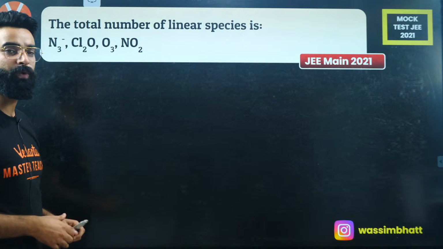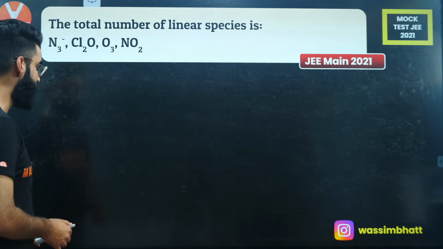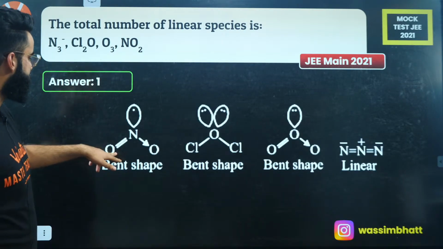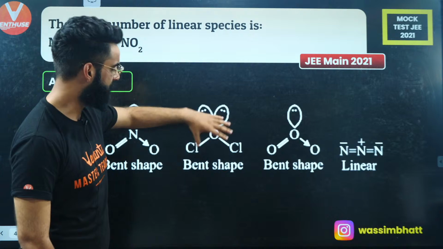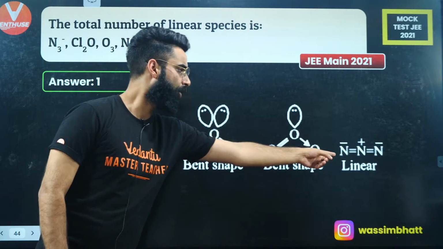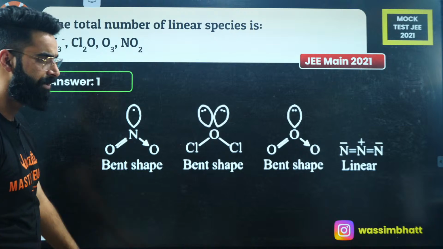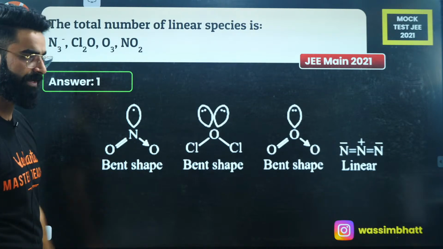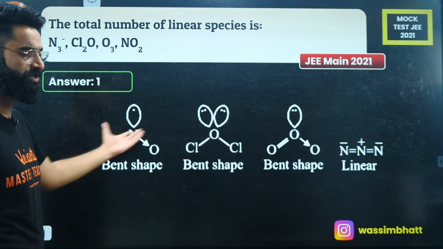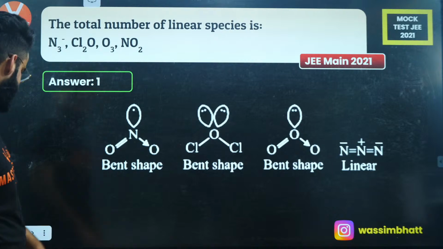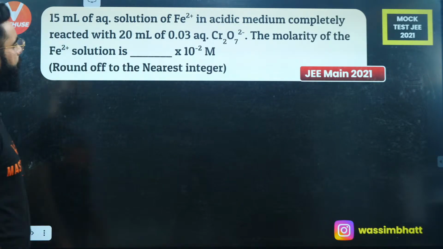All the other three are going to be bent, correct? They are going to be bent shaped. This is N2 bent, this is Cl2 bent, this is O3 bent. Only N3 negative is going to be linear among all. So there is only one compound among them which is going to be linear. Rest all are bent. This is a very simple question provided you know the structures. That's it. Okay, one more question.